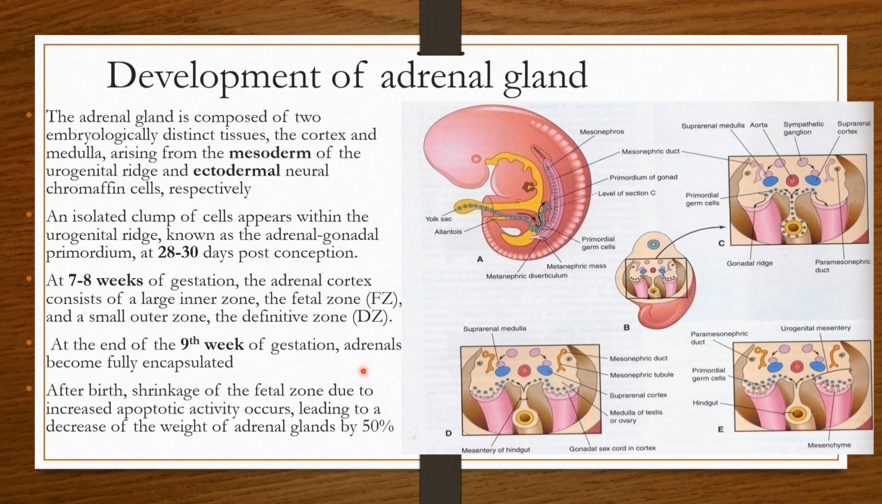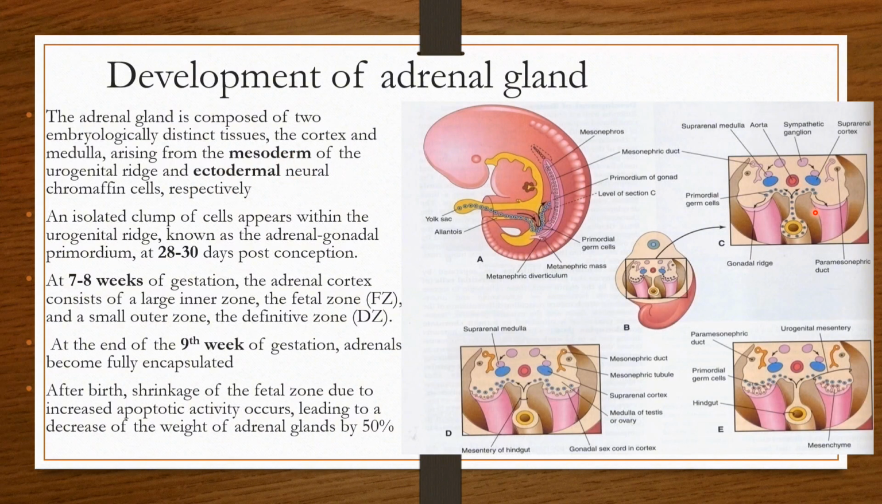So what about the development of the adrenal gland? The adrenal gland is composed of two embryologically distinct tissues, the cortex and the medulla, arising from the mesoderm of the urogenital ridge and the ectodermal neural crest chromaffin cells. So it has a dual origin again, just like the pituitary gland, the mesoderm giving rise to the cortex and ectodermal neural crest cells forming the medulla.